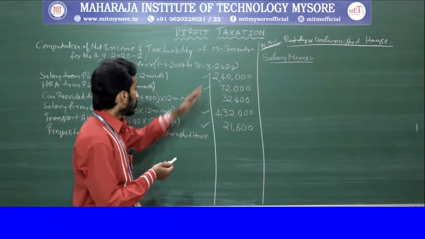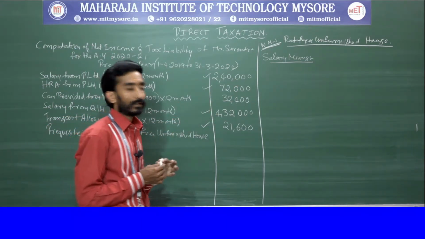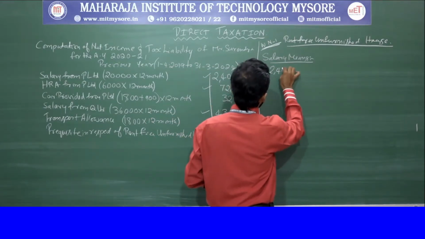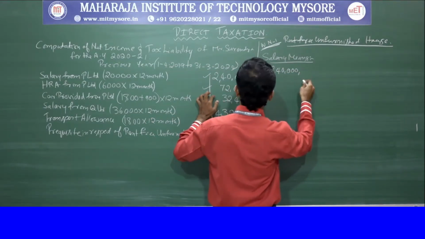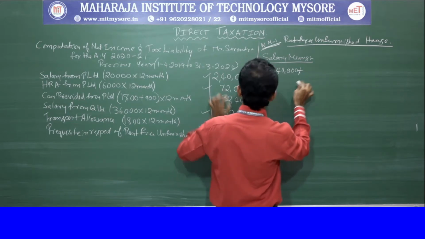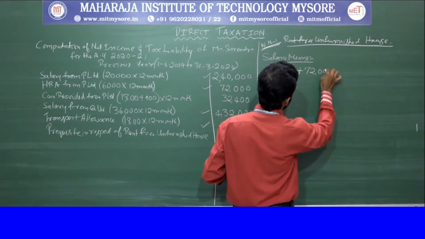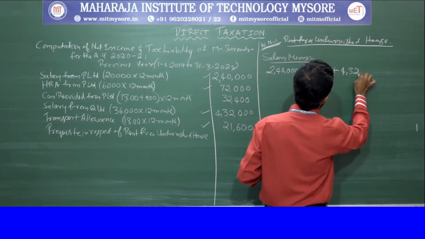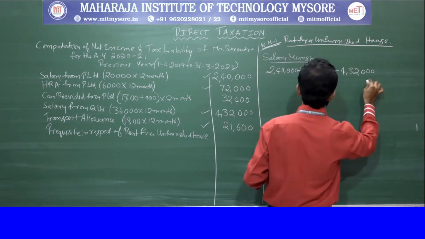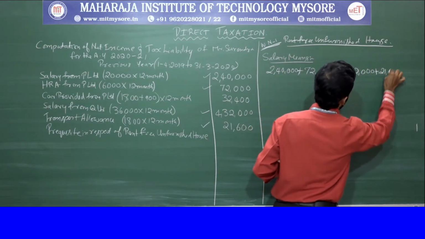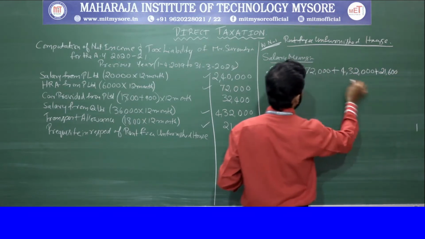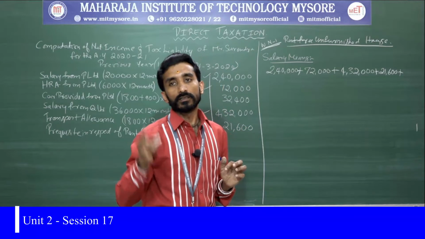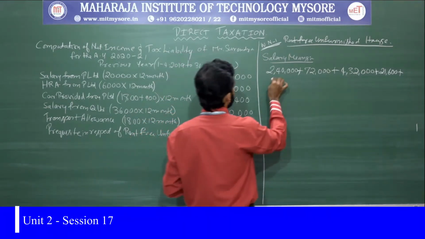So based on these components, what will be the salary amount? One is 2,40,000 plus 72,000 plus 4,32,000 plus 21,600 plus pension, that is 8,000 into 12, that is 96,000.